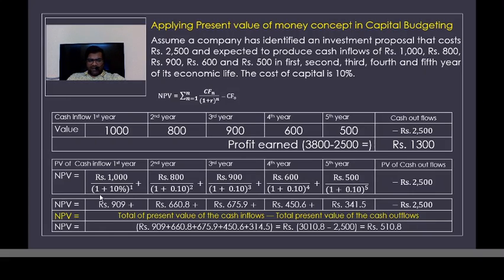After applying it, the revenue generated in the 5 years is approximately 3,011 rupees. If we deduct our investment amount, we end up getting only approximately 511 rupees. So this gives a better picture. This value is more realistic than the value we took earlier, right? Here we had only 1,300, but here we have 510 rupees.